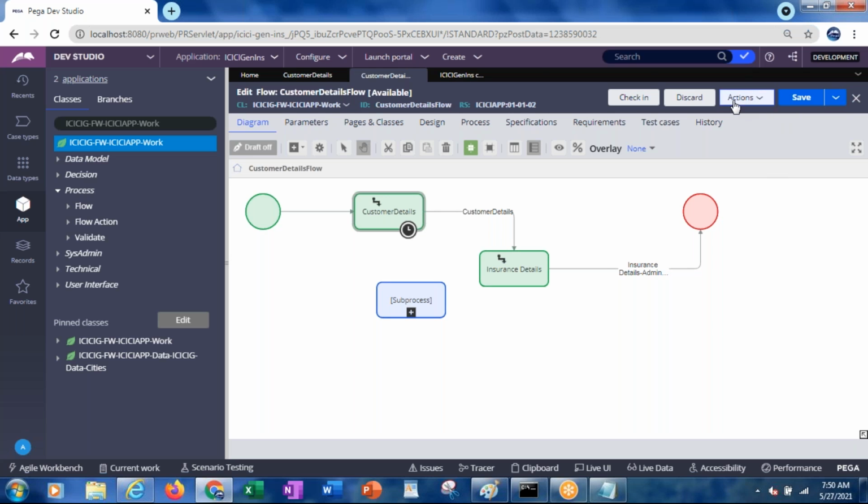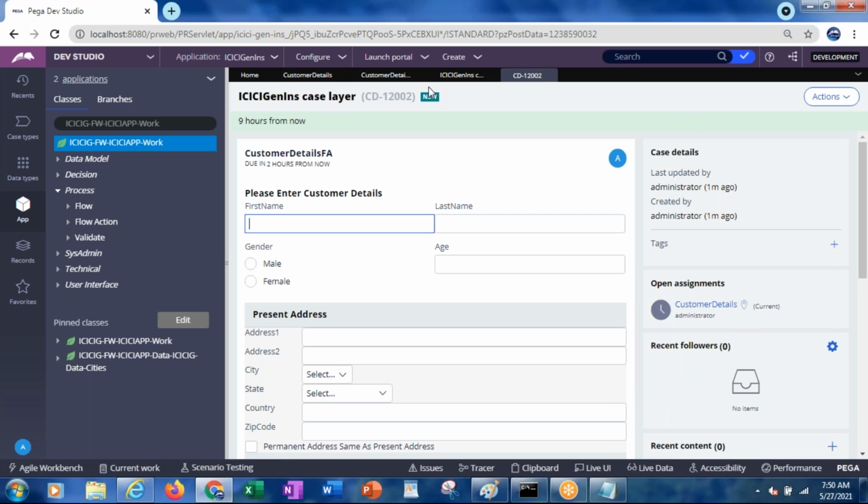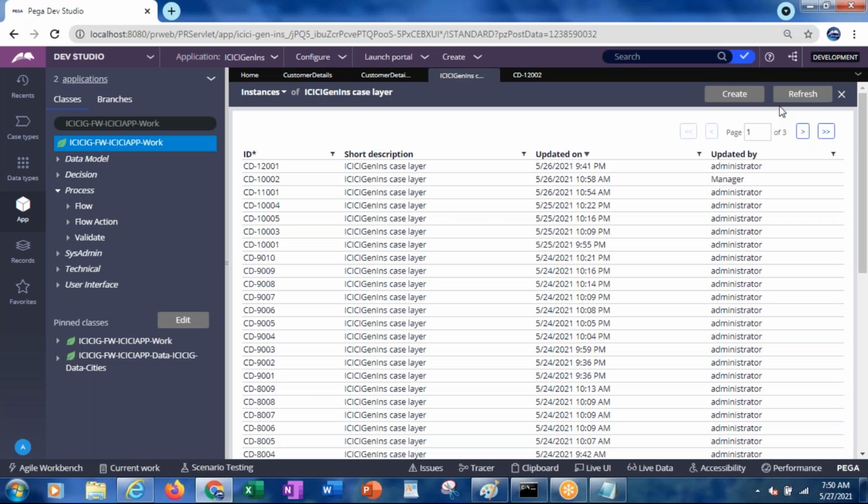and then actions, run. Okay, it is giving 9 hours from now. The work object 002 has been created. Okay, after 30 seconds,